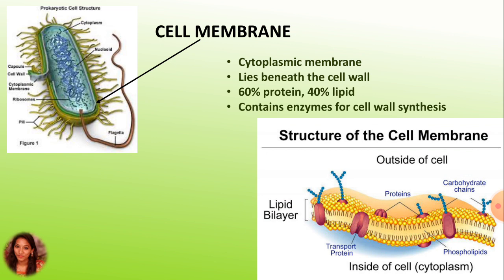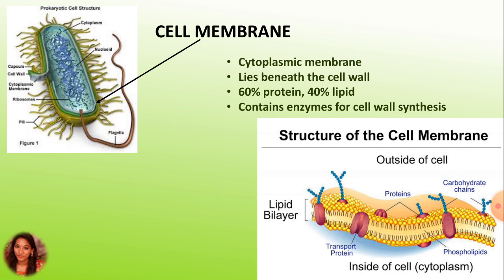It performs various functions. It contains enzymes required for cell wall synthesis. Then respiratory enzymes are also present in the cytoplasmic membrane. Here the membrane is selectively permeable, allowing the passage of dissolved substances in and out of the cell.